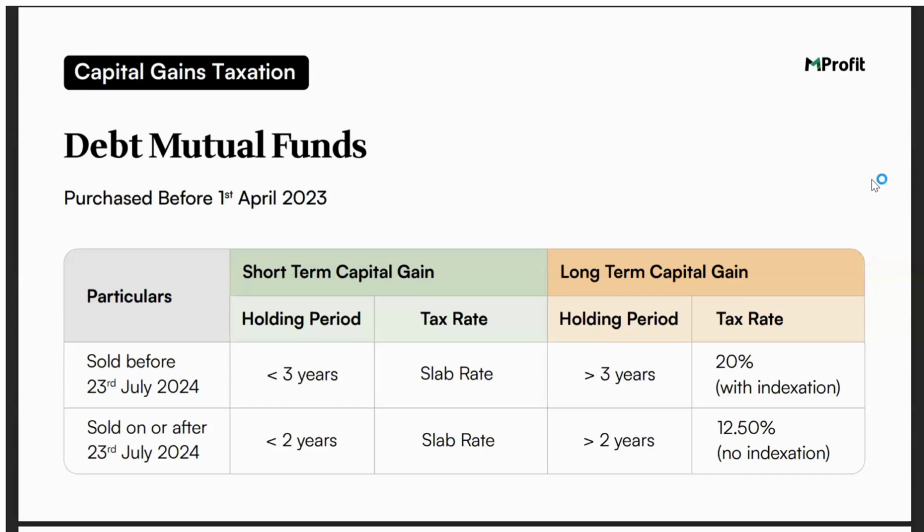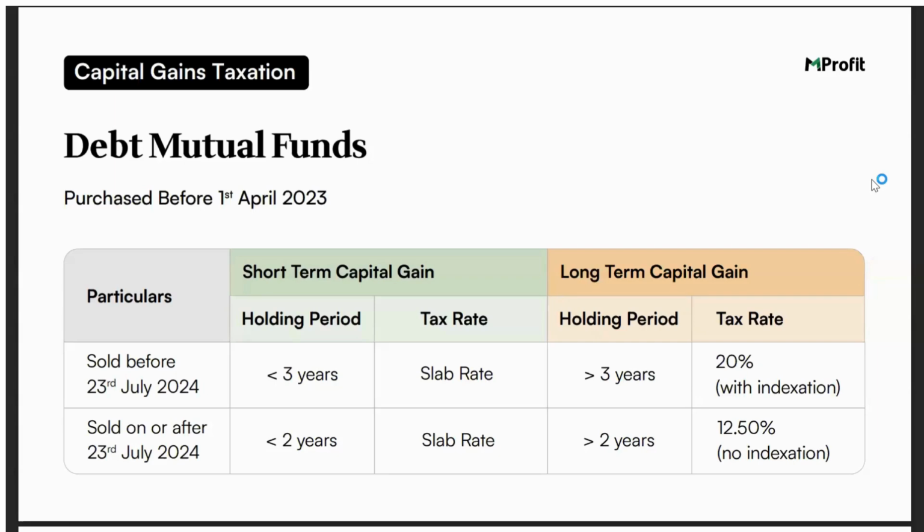So, to summarize, for a debt mutual fund purchased before 1st of April, the rule differs basis the date of sale. If you're selling it before 23rd of July and you're selling it within a period of 3 years, then it will be classified as short term, otherwise long term. For long term, the tax rate is 20% with indexation.